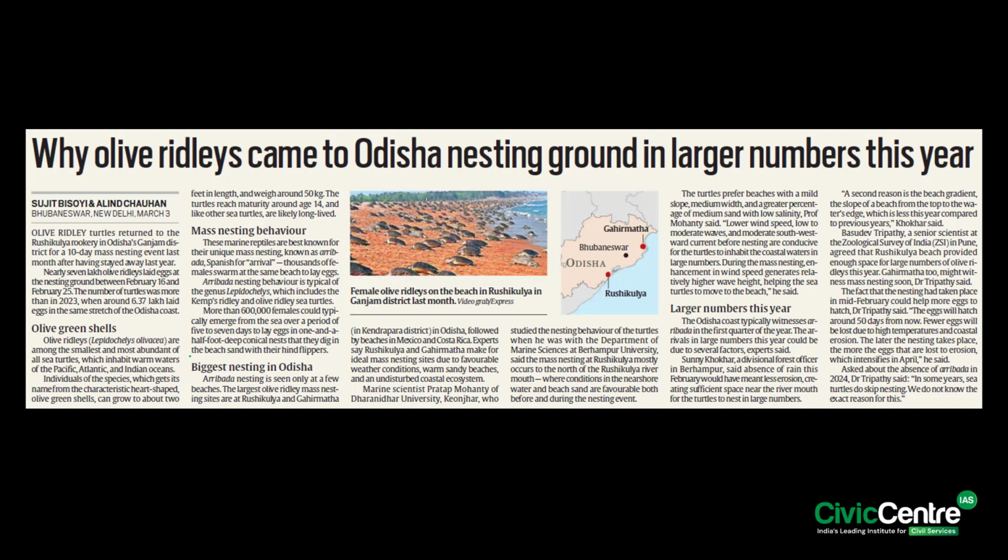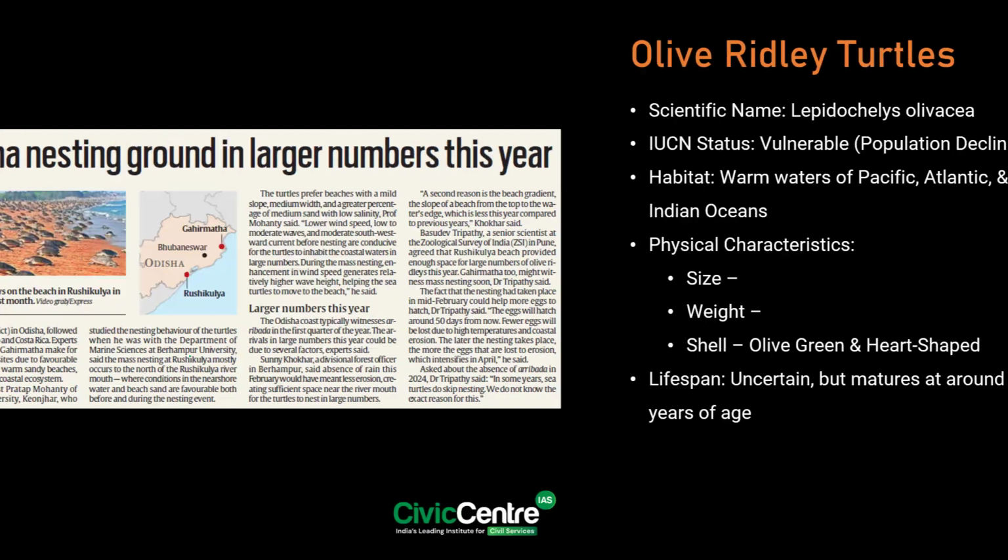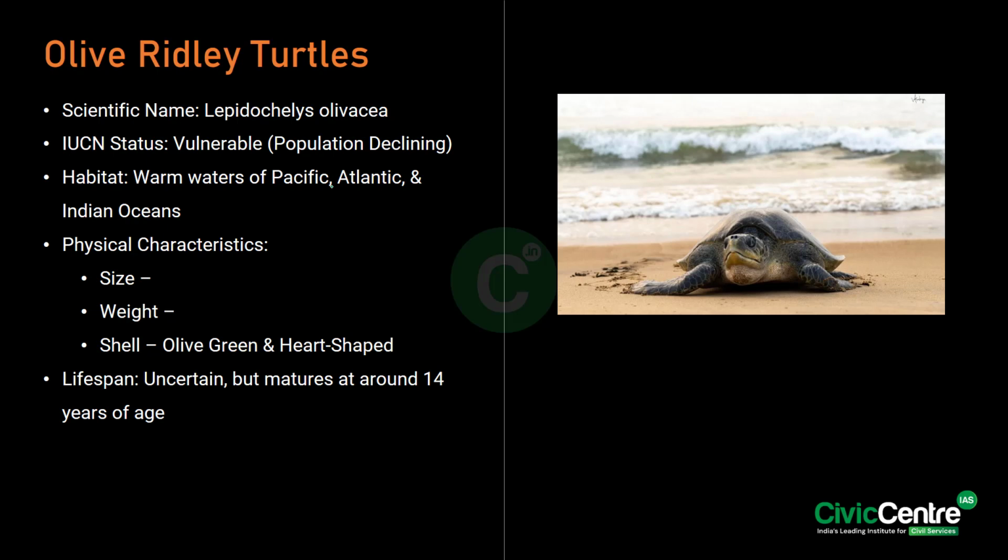See, they prefer to stay in the warm waters of the Pacific, Atlantic and Indian oceans. Talking about their physical characteristics, they are about 2 feet in length. They weigh around 50 kgs and their shells are olive green and heart-shaped. Note that the lifespan is very uncertain, but they mature at around 14 years of age. You can refer to the picture to look at the olive ridley turtle.